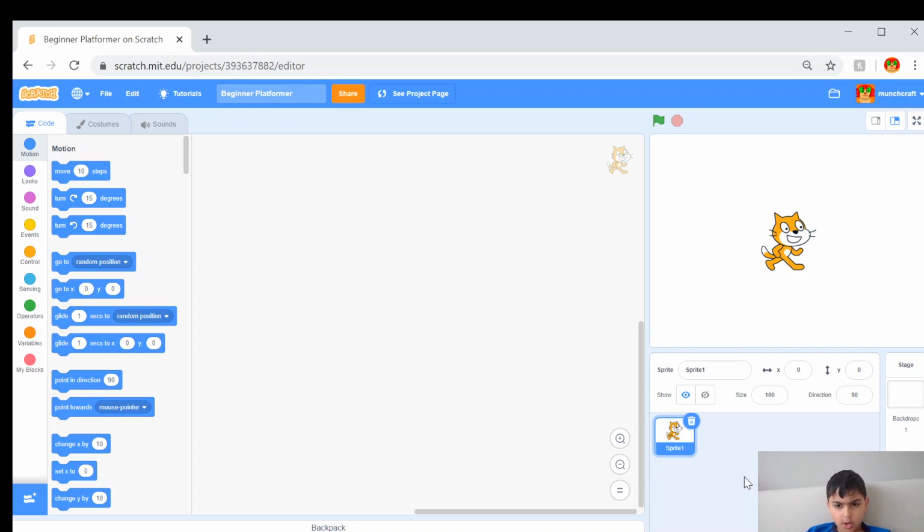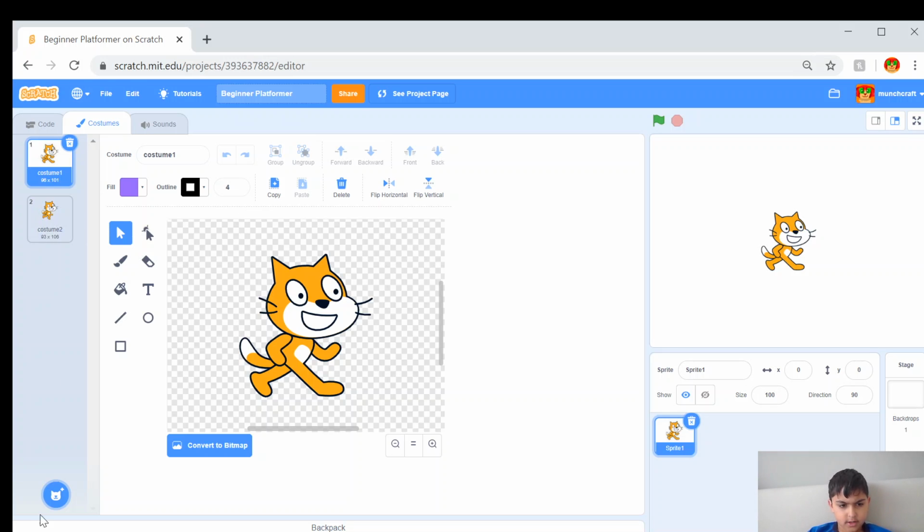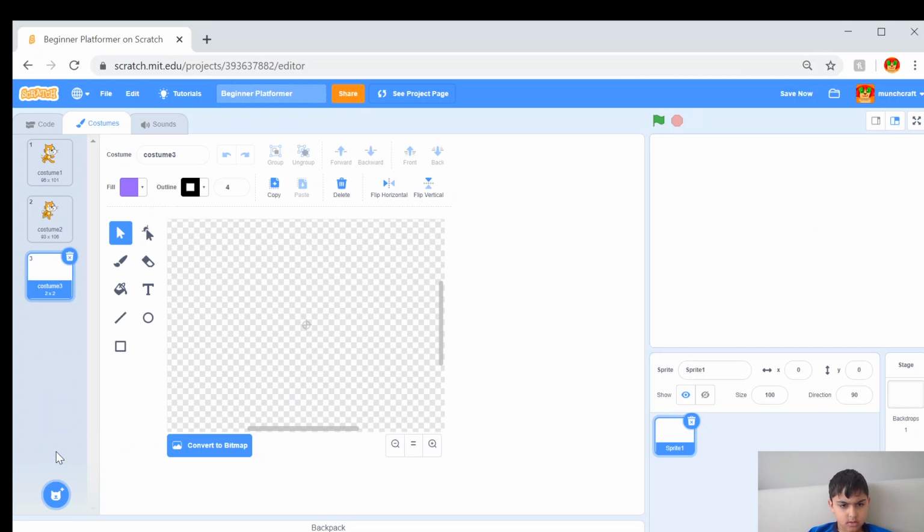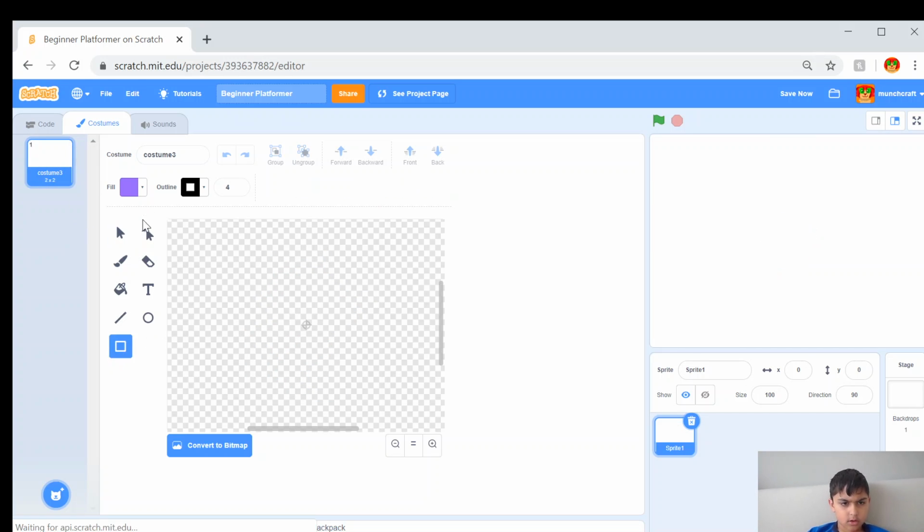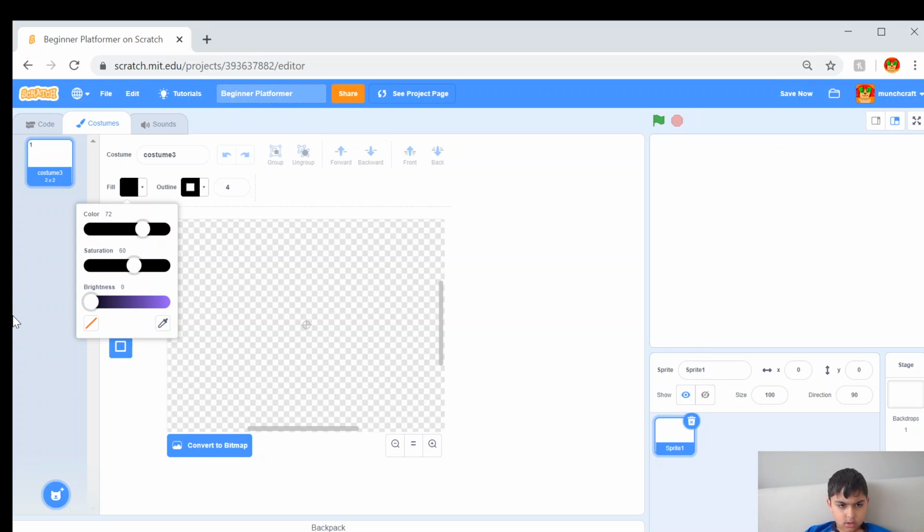So the first thing we're going to want to do is, instead of the Scratch Cat, change the costume to a different kind of thing. We can delete these two cats, and instead we are going to put a little cube.